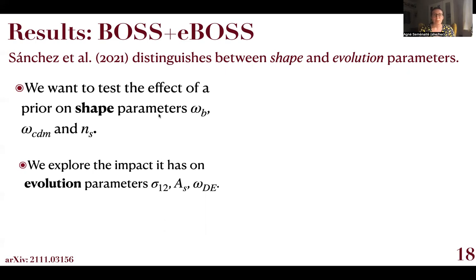So what we want to do here is impose informative Planck priors on the shape parameters, physical baryon density, cold dark matter density, and the spectral index, and see whether recovered constraints on the evolution parameters, sigma 12, AS, and dark energy density are also consistent with Planck's prediction. So we're forcing our clustering constraints to select such cosmologies whose power spectrum shape matches that preferred by Planck's specific cosmology, and we want to see whether the amplitude will match as well.